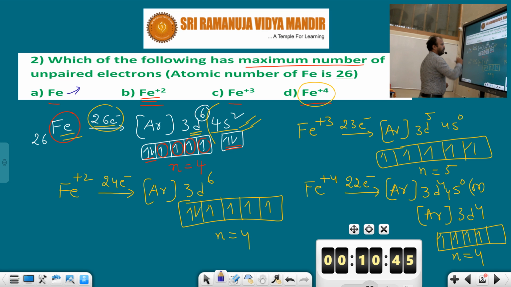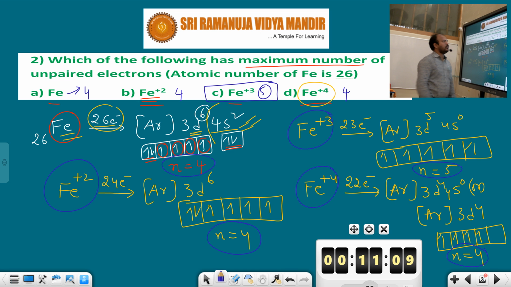Iron plus 2 is having how many unpaired electrons? 4. Iron plus 3 is having how many unpaired electrons? 5. Fe plus 4 is having how many unpaired electrons? 4. So which is having the maximum number of unpaired electrons? Please focus on the C option. It is having the maximum number of unpaired electrons, 5. So the ferric ion is having the maximum number of unpaired electrons, 5.